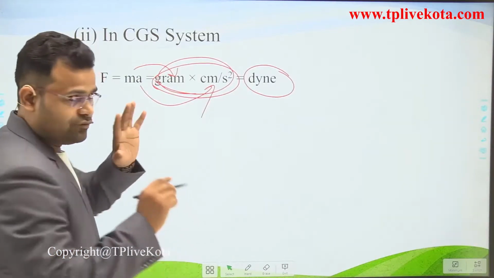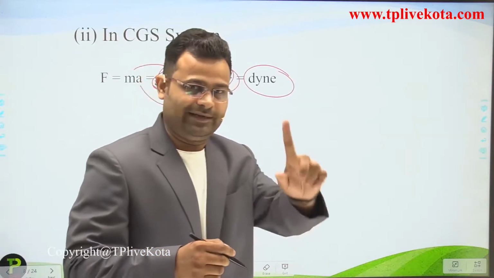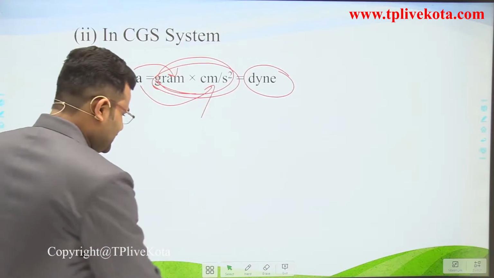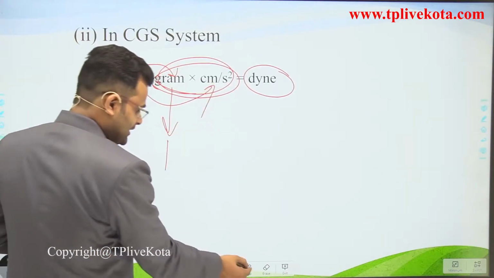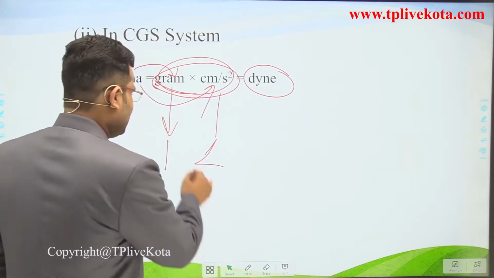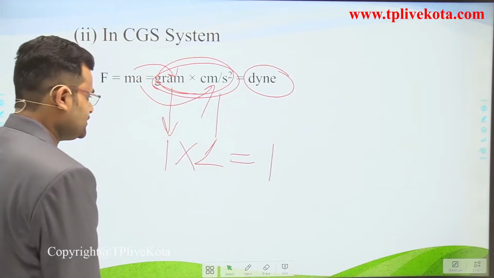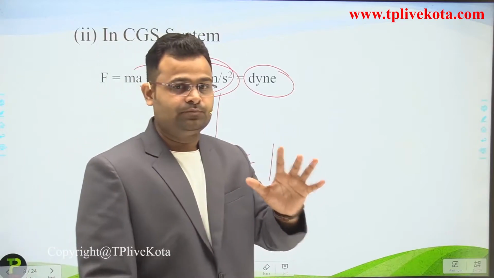Now dear students, what will be next? How can we calculate 1 Dyne? We take mass as 1 gram and acceleration as 1, then the product of this quantity will be 1. So we can get 1 Dyne similarly.